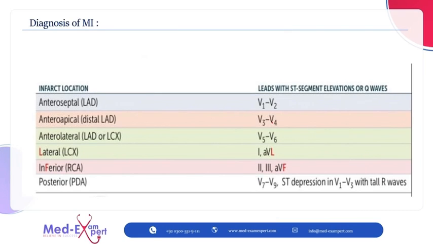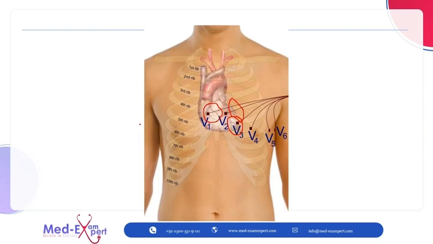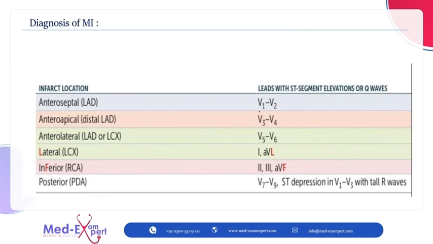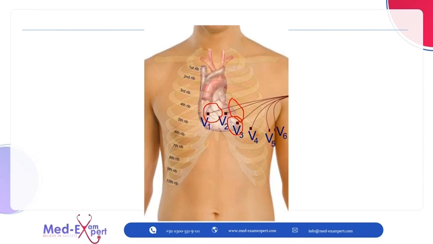Similarly, if there are changes in V3 and V4, anteroapical region is involved. Similarly, if there are changes in V5 and V6, then anterolateral region is involved.